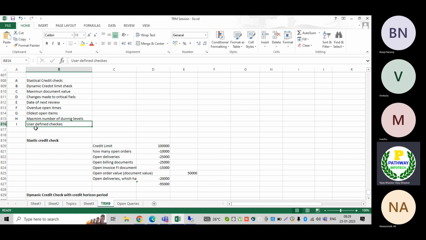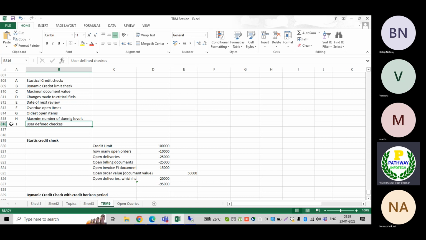Maximum number of dunning levels. Now, if I implement this, say we have a dunning procedure with 4 dunning levels. Even though we have sent 2 reminders to the customer, if the customer is not responding, then after performing the 2 dunning levels the system should check. If there is still no response from the user, the system checks whether the dunning 2 levels have been crossed.